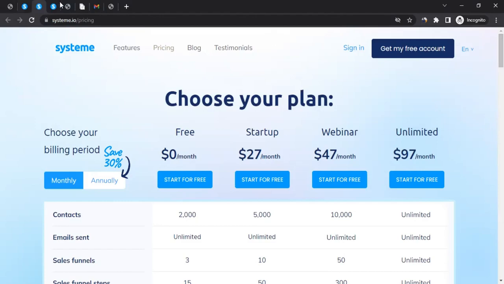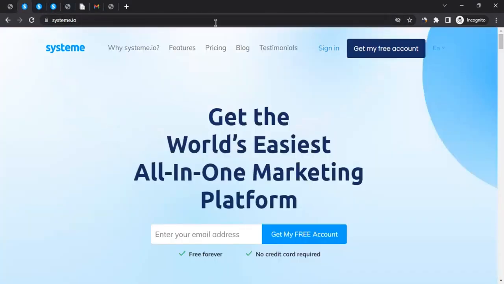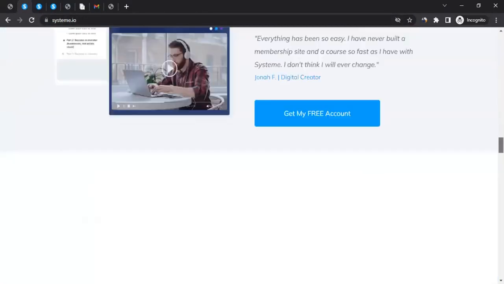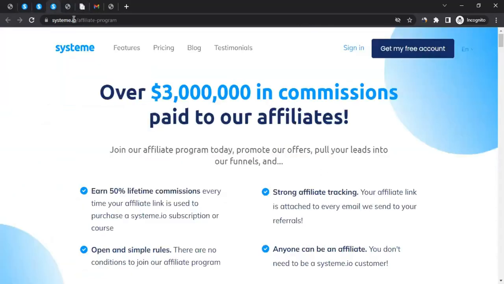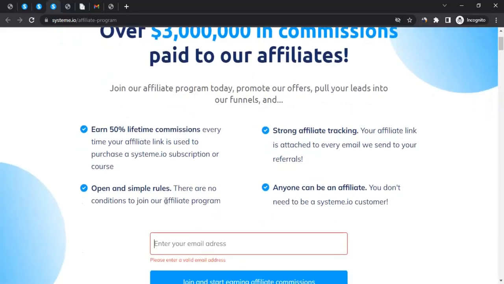To join the affiliate program, you can go to their homepage and scroll down to the very bottom of the page. And over here, on the footer section, you can click on affiliate program. When you click on it, it should take you to the affiliate program page, and the first thing you will observe is the commission rate. They're very generous. They're providing 50% lifetime commission.